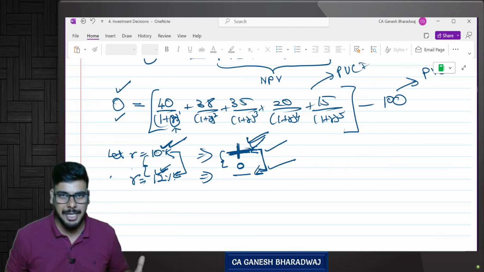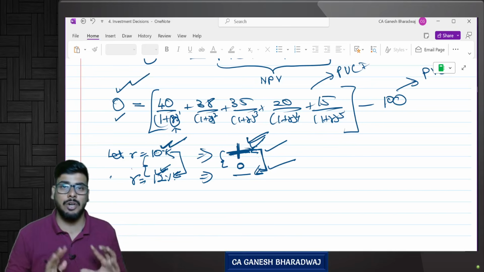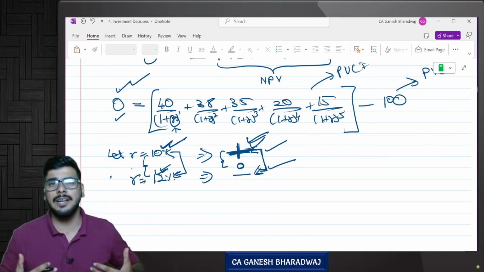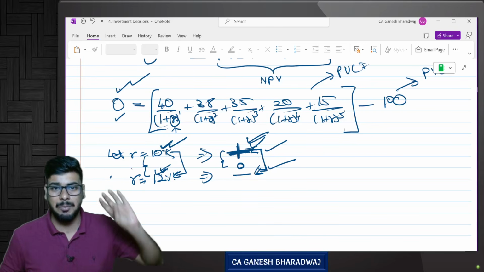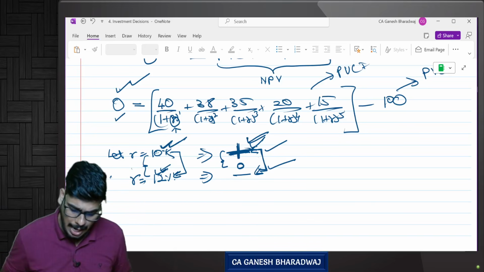But for examination purposes, since they want to test you on the concept, they are asking you for the trial and error method. But understand, in real life, IRR calculation is very simple because there are a lot of software programs that can compute this in a fraction of a second. Are you clear with this?